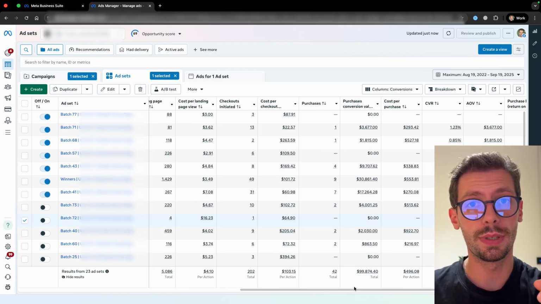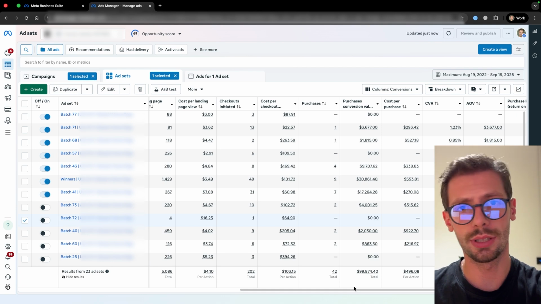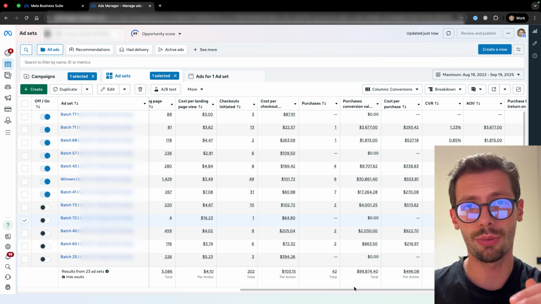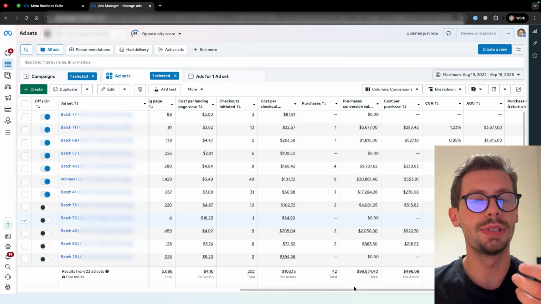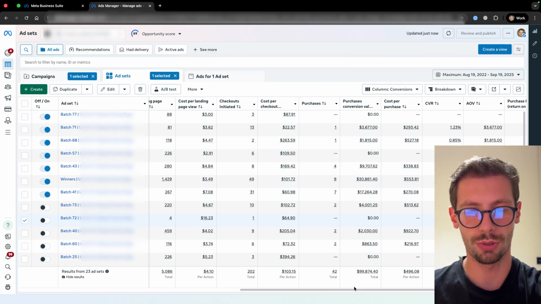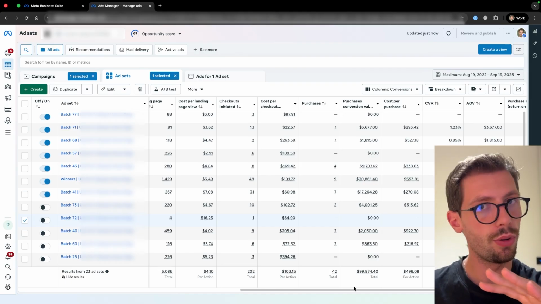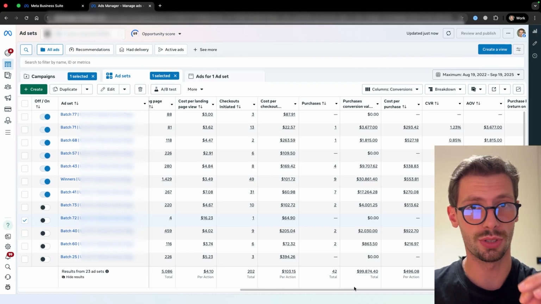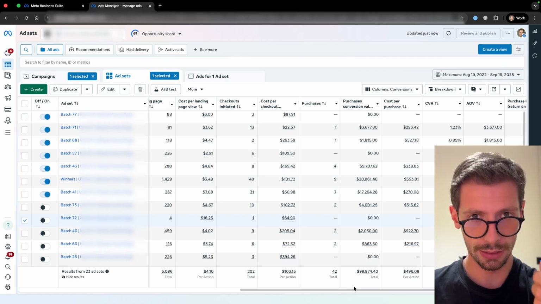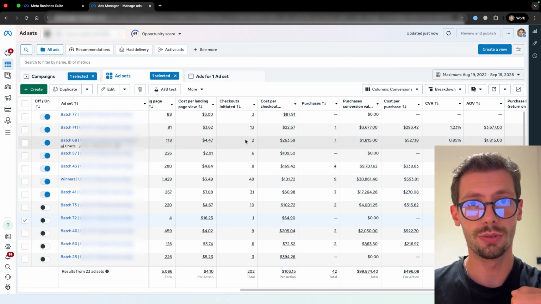Also, if you have a low spending ad that has like a terrible hook rate, a terrible hold rate, a terrible click-through rate, like everything is terrible, I don't recommend even trying to turn them into winners, because you have to build a completely different ad to improve all those metrics. But if you have an ad where all the metrics are in KPI, or almost all of them are in KPI, there's usually just one thing wrong that you need to tweak, and then it can turn into a winner. And let me show you such an example.